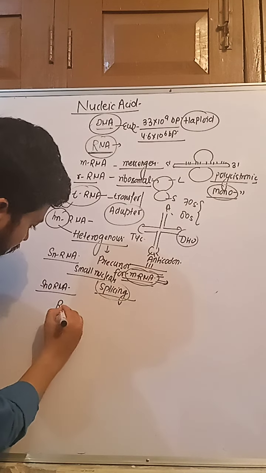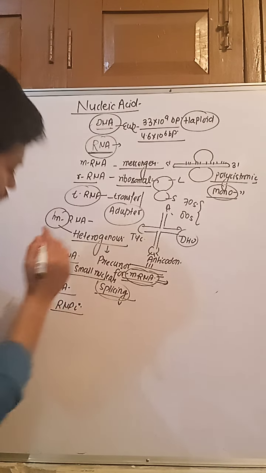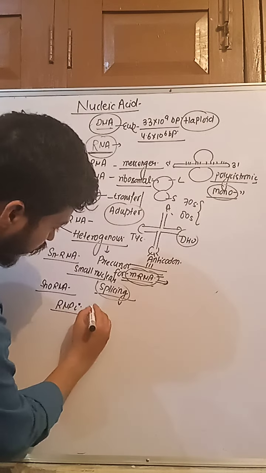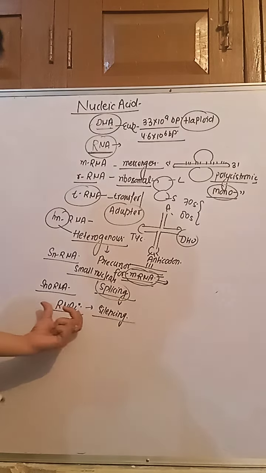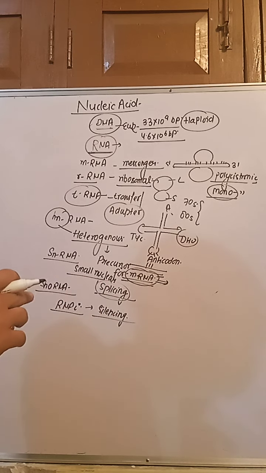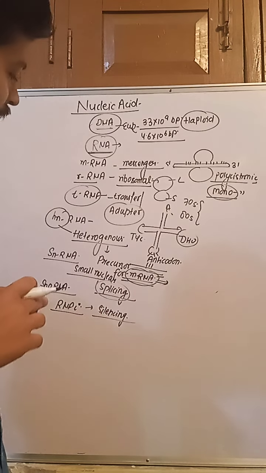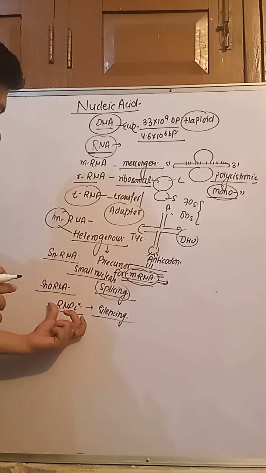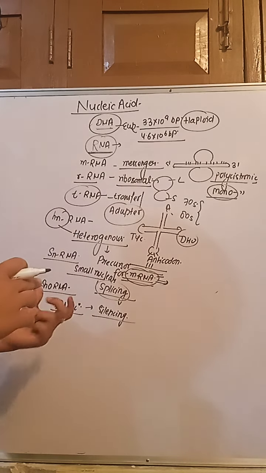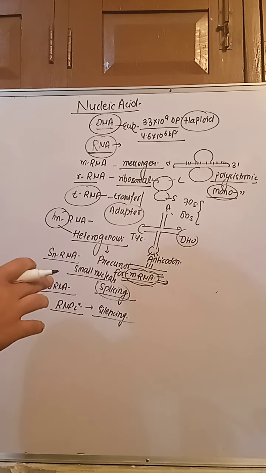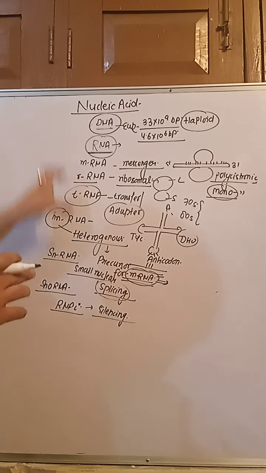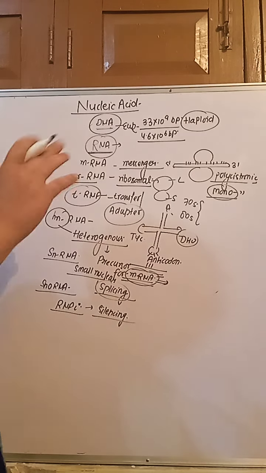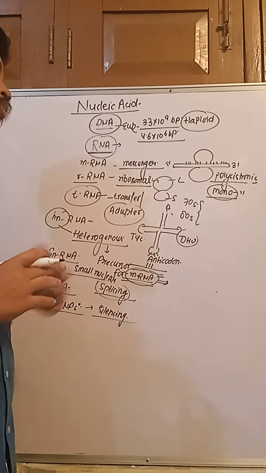And next, that is RNAi, RNA interference, that plays a role in the process of silencing. In biotechnology, you can use this method to develop a pest resistant crop by silencing a particular mRNA in the cell so that it cannot make the protein and cannot express. So that is called the RNAi method and gene silencing method. It further has two types of RNA, miRNA and siRNA, microRNA and small interfering RNA. So that is all about RNA. Okay. So for RNA and DNA, you can easily know the differences and their role. Thank you.